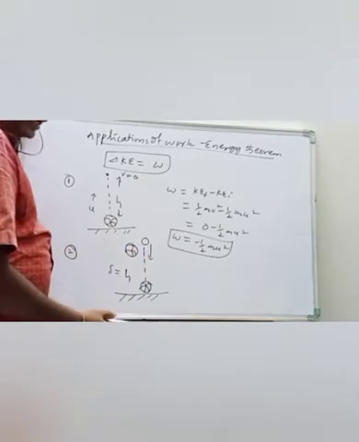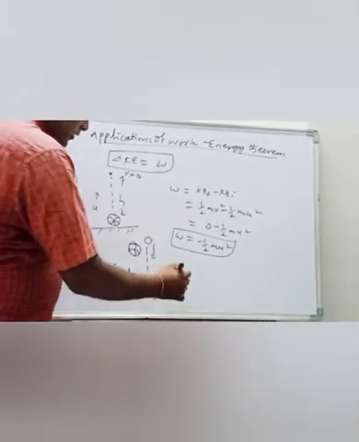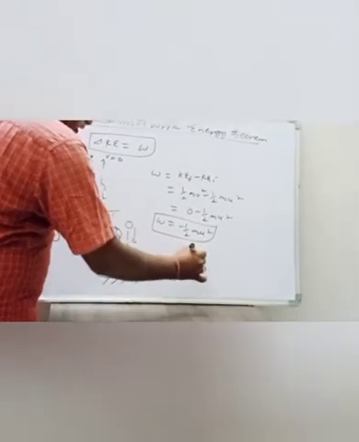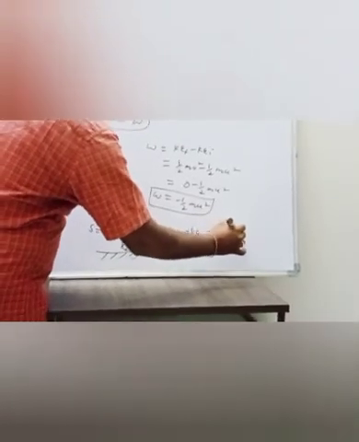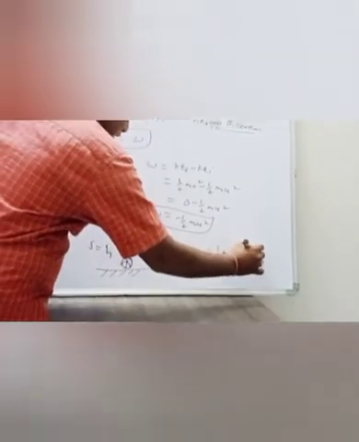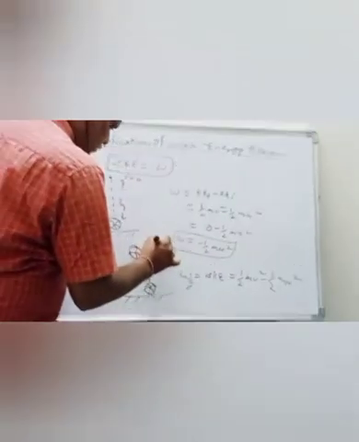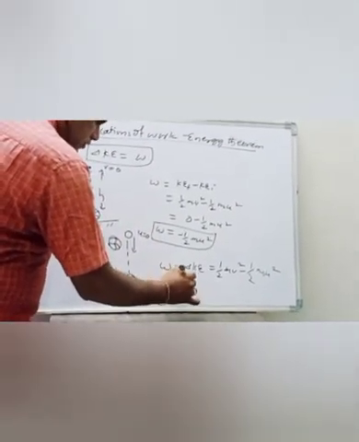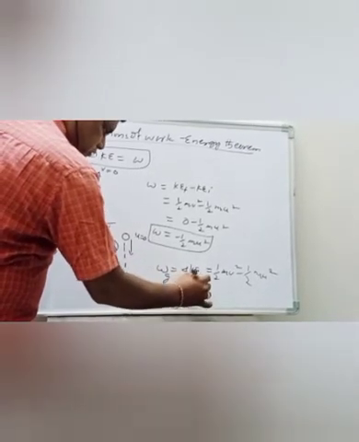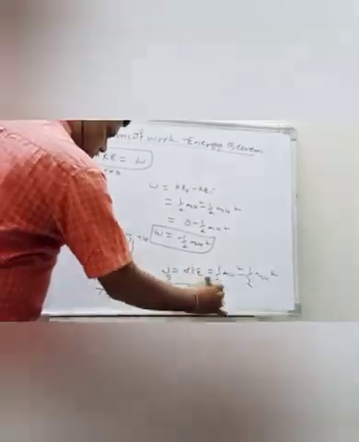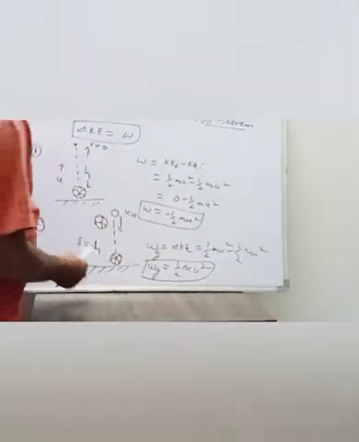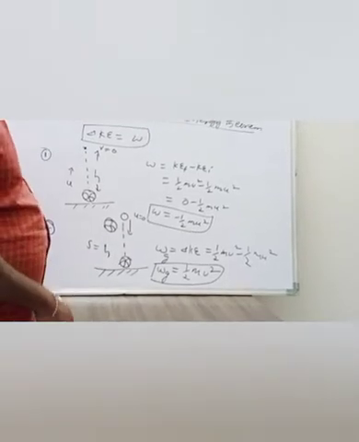The work done by the gravity, W, is equal to the change in kinetic energy, that is half m v square minus half m u square. Here the initial velocity is 0, so the work done by the gravity is equal to the change in kinetic energy, which is half m v square. So this is application 2.